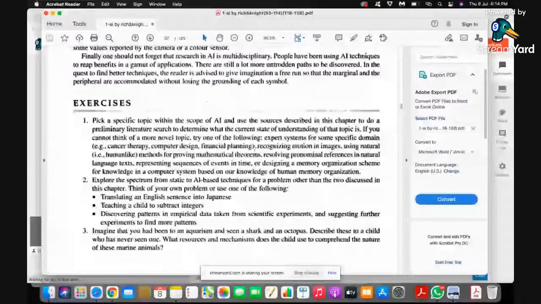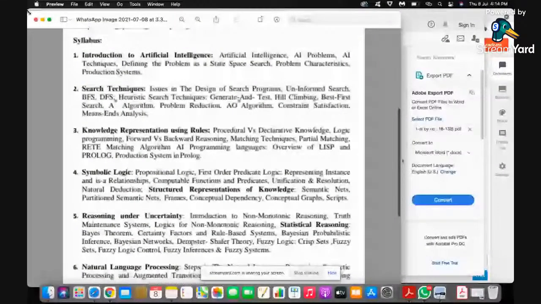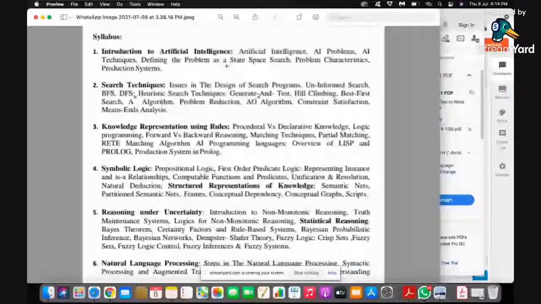So from the first chapter, we go back to the syllabus copy. From the first chapter, you can have questions on the production system and the problem characteristics. Those two are important concepts. And the next one, from the second chapter, is very important: heuristic search techniques. You can see the syllabus on the screen now.